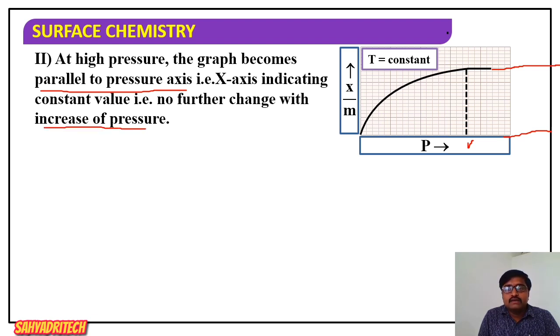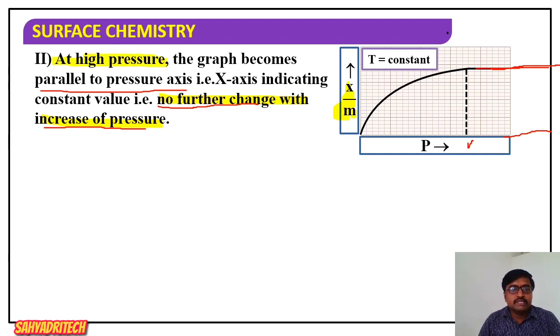So now, when pressure is too high, what happens? The graph runs parallel to the axis. It indicates that there is no further change with the increase of pressure. The extent of adsorption, this quantity x by m, remains the same.